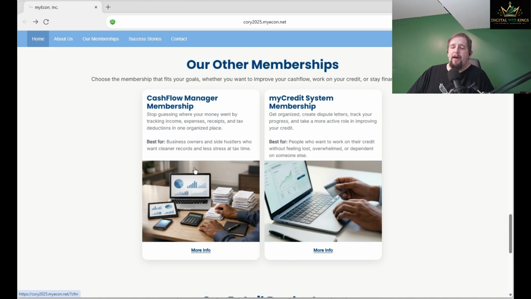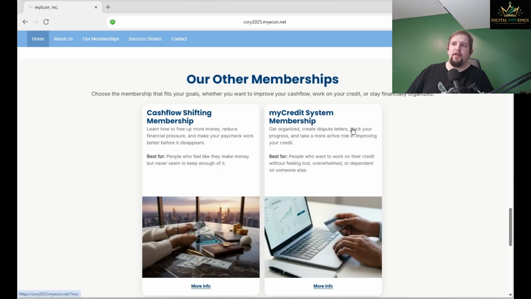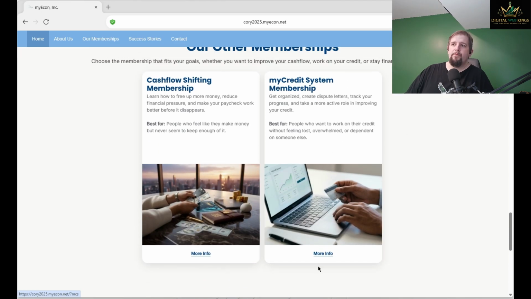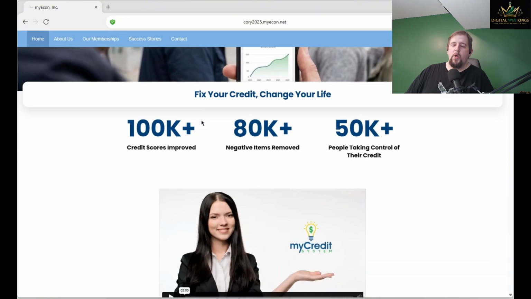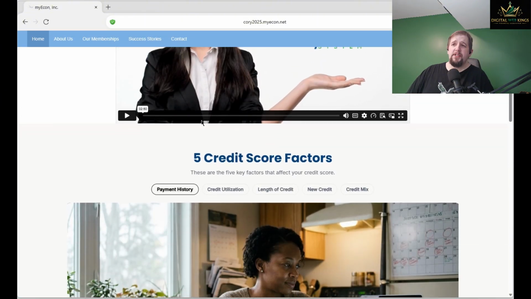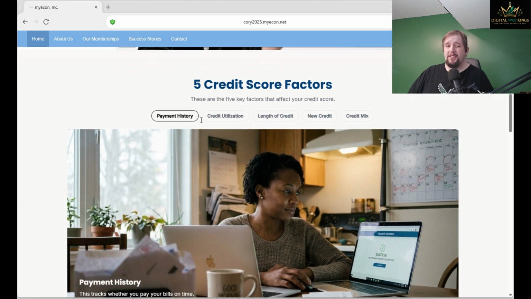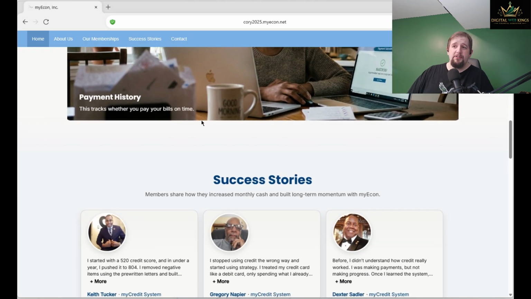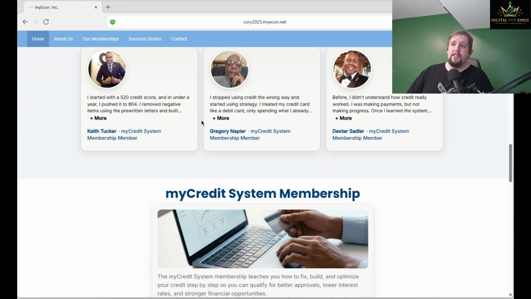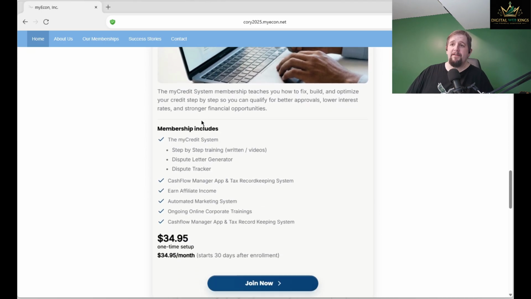This is going to give you the app that you can track your taxes and all of your expenses and everything like that. And if you go to the My Credit system membership, this is going to give you the credit system, right? This is the system that I use to take my credit score from a 510 to a 787. So it tells you all about how credit works, what you need to know, how you can fix everything, and help raise your score and keep it up there going forward. So that's going to include basically everything that the cash flow manager membership has, plus the credit system.